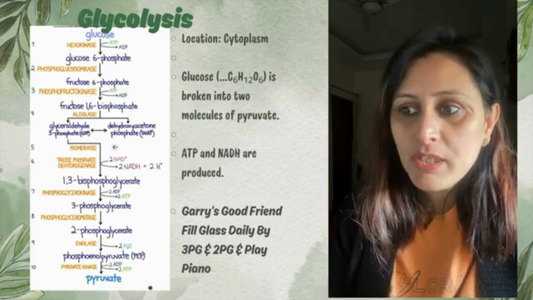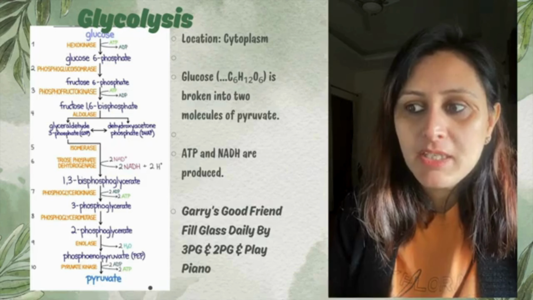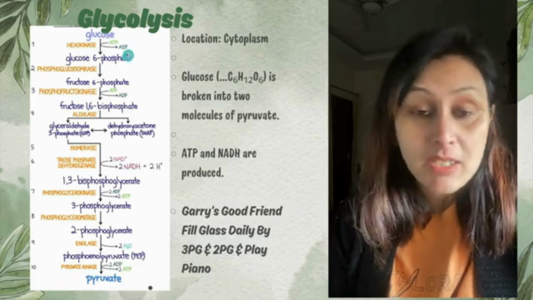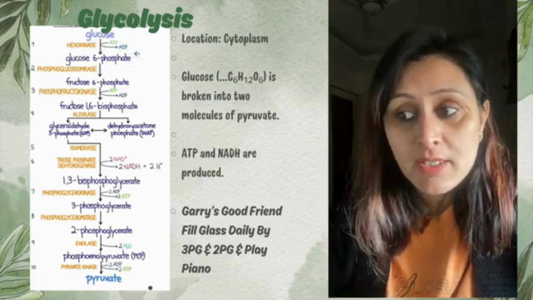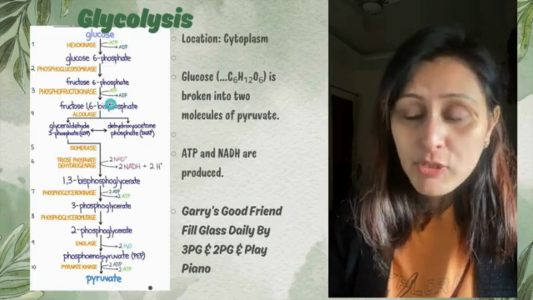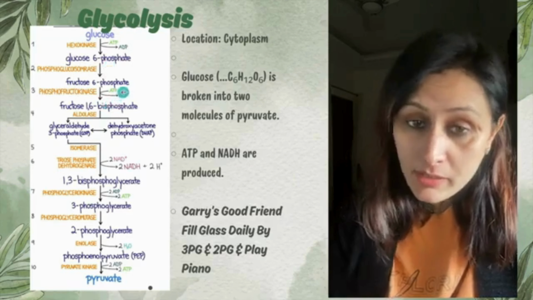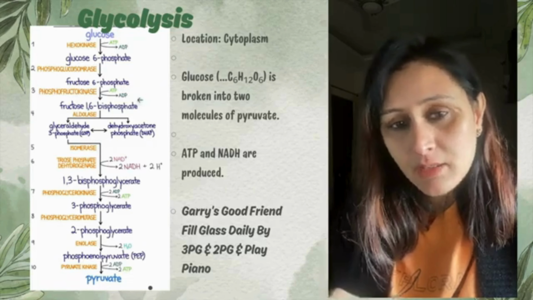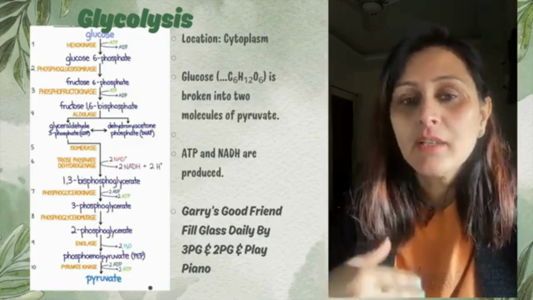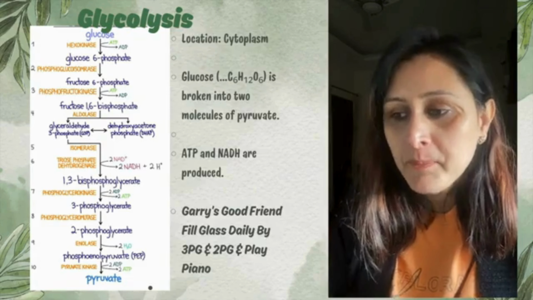We can see it over here. In the presence of hexokinase, ATP converted to ADP. That means energy was used. Here in the presence of phosphofructokinase, again ATP converted to ADP. Again the energy was consumed, right? Now when we move on to the next level, phase 2, here the energy will be produced, right?